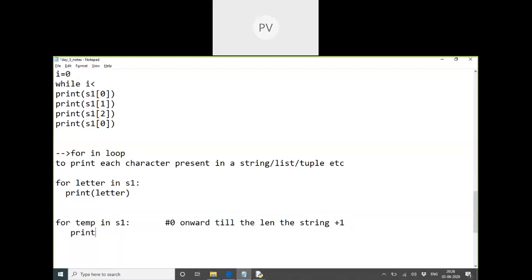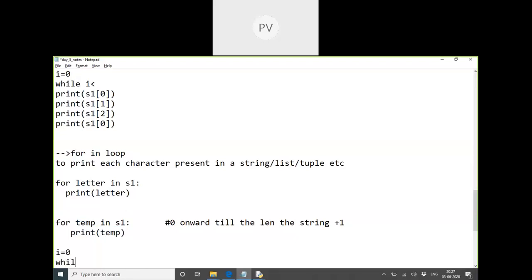So here, the main thing is I'm printing the temporary value. How did we get this value of the temporary? From the string. It will give one by one. So first I got the first letter of the string. It is stored in this variable. And then we print. After that what happens? It increases to the next index. Now S1's second letter is stored in the variable. So this is automatically iterating on its own instead of writing this in while.